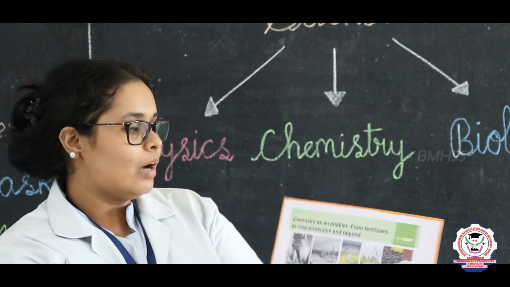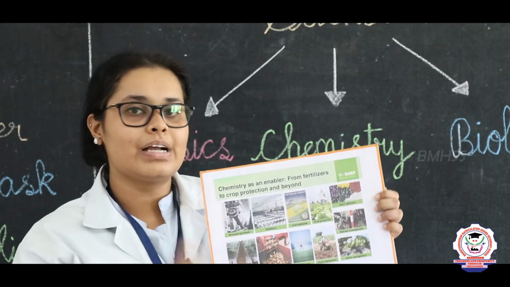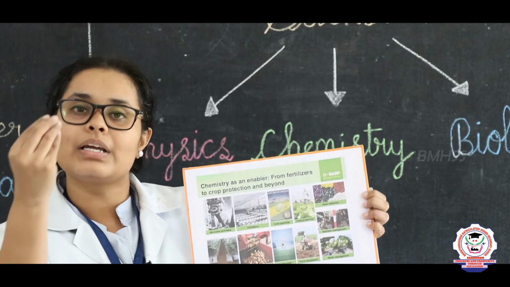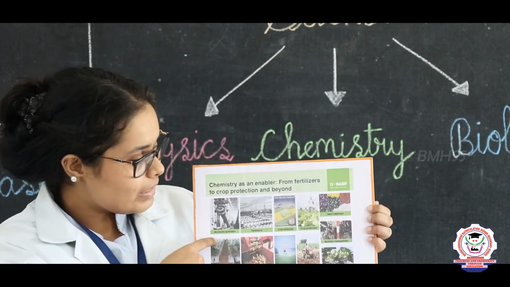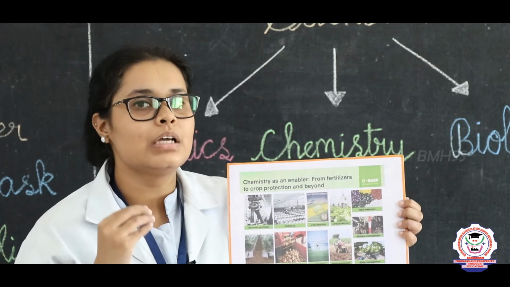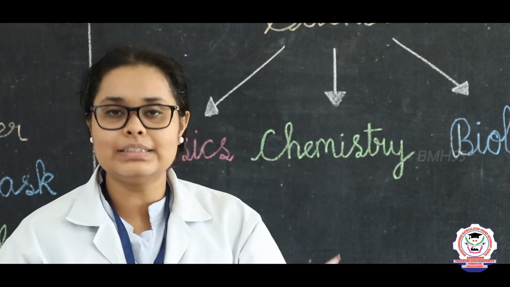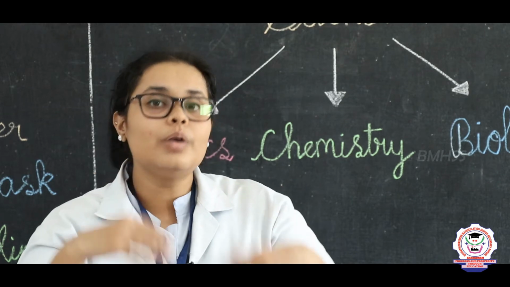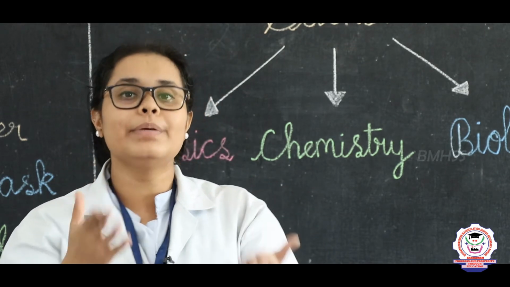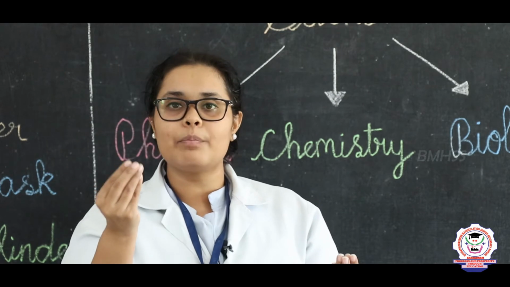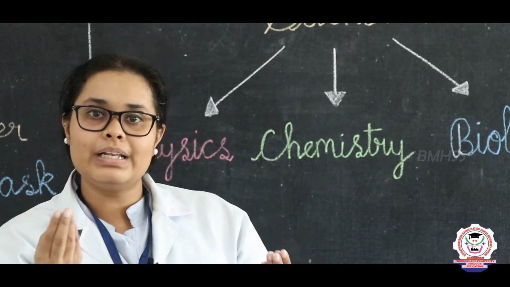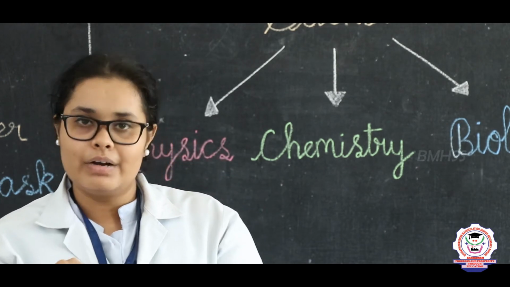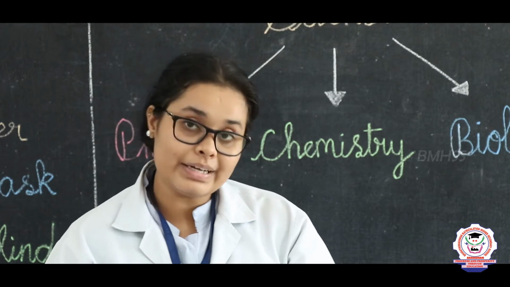After that, how the chemistry is important for agriculture. Chemistry is important for agriculture in various ways. We can see the chemicals are used as fertilizers. What are fertilizers? Fertilizer is nothing but a chemical which is used for the good production of a crop, right? Herbicides. What are herbicides? It's a type of pesticide or a chemical to kill particular types of animals, that is small insects near the crops, right?